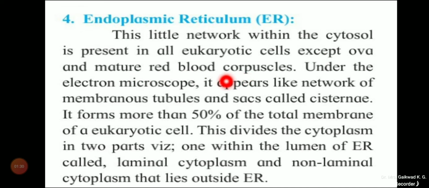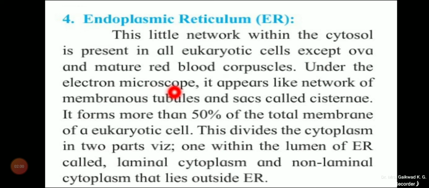In the early stages of development, premature RBCs have the endoplasmic reticulum, but mature RBCs are devoid of it. So what is the structure of the endoplasmic reticulum?